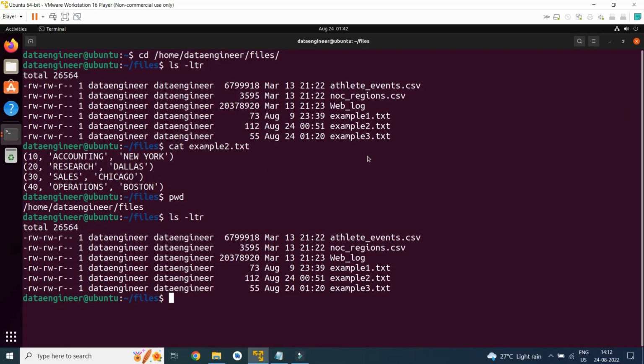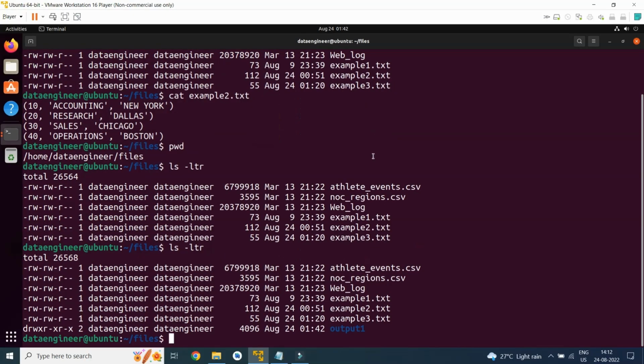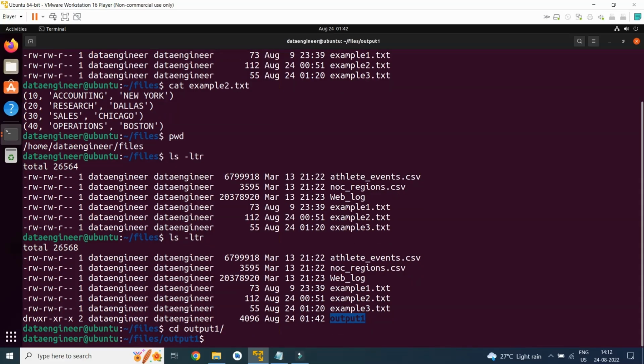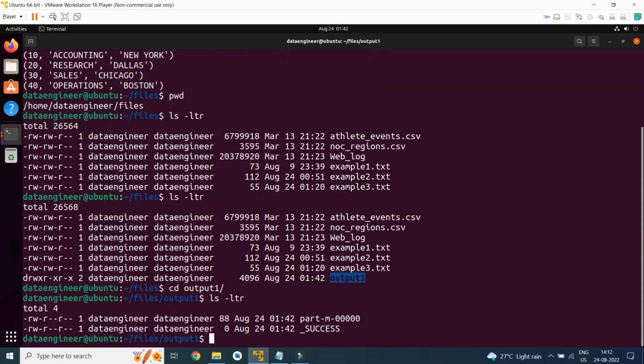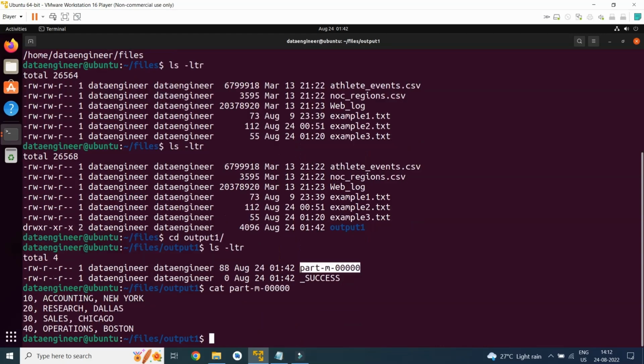Here you can see the output1 directory has been created. I will type cd output1. Here you can see one file has been generated. I will display it, and here you can see the desired result has been achieved.